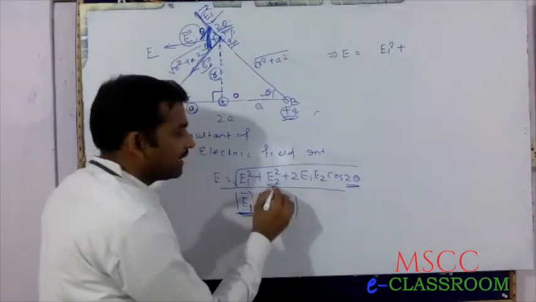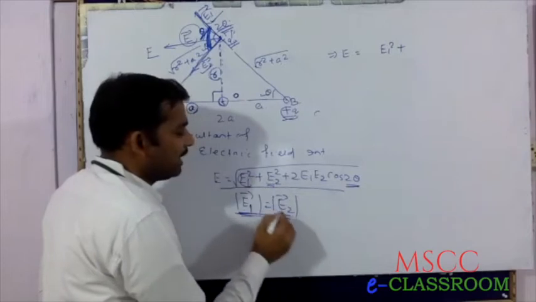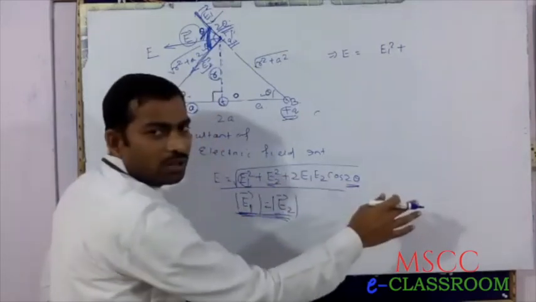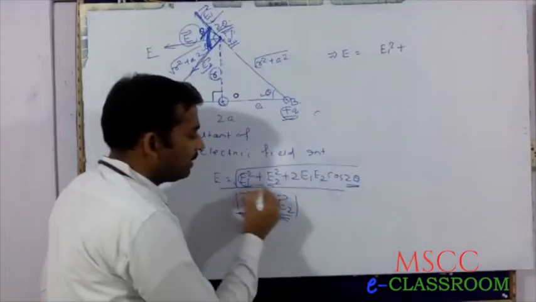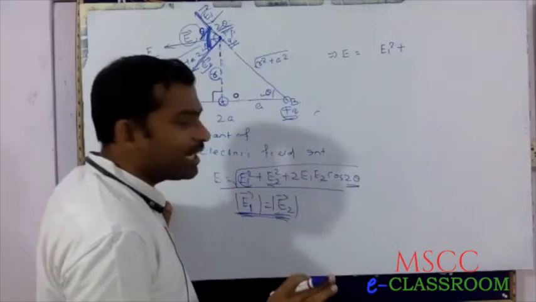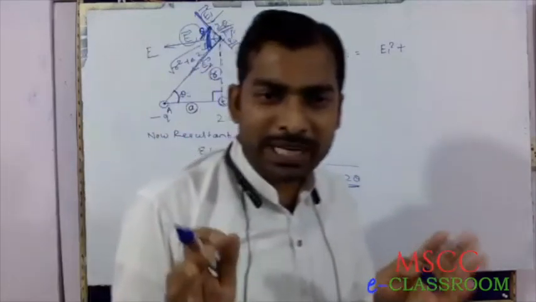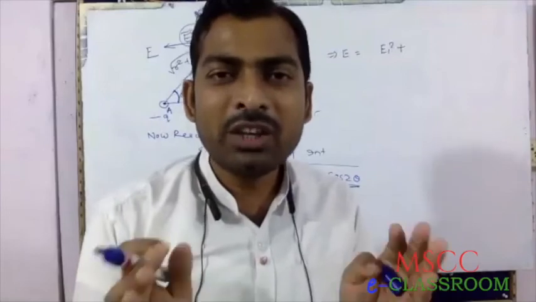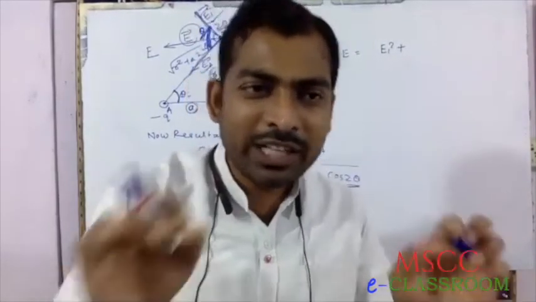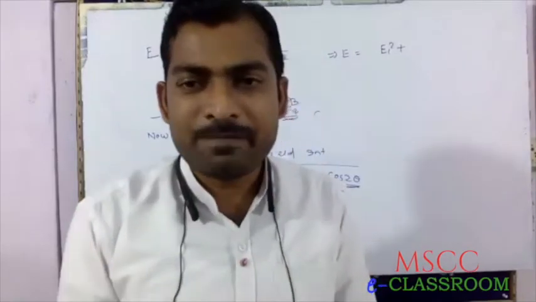Therefore, we can write in place of E1, E2. We express this expression in terms of E1 or in terms of E2, not both, either E1 or E2. Understand this statement: since the magnitude of E1 equals the magnitude of E2, we can write E2 in place of E1, or E1 in place of E2.